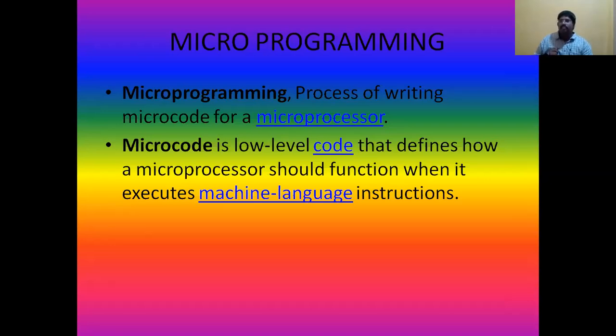Just like that, if I write any program, instead of writing ADD, which is a high level language where you are using English, if I write 11010111, some sequence of zeros and ones, which is a low level language or binary language that a computer can easily understand, there should be a definition for each and every sequence of numbers that I have written. Those will be written in the microcode. So that is microprogramming: the process of writing a microcode for a microprocessor.